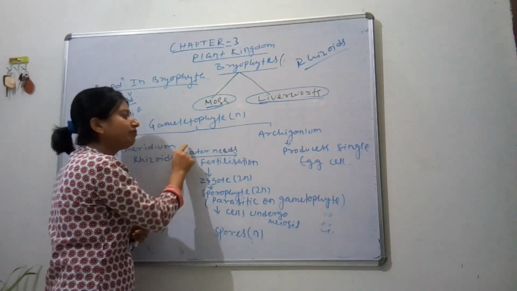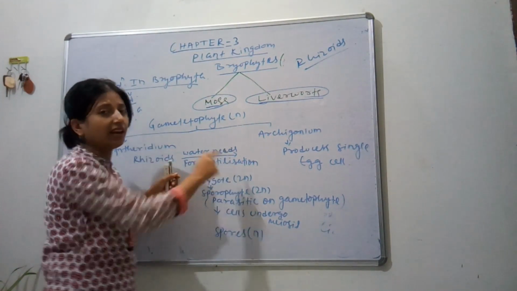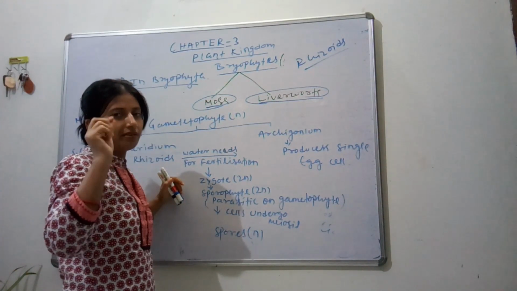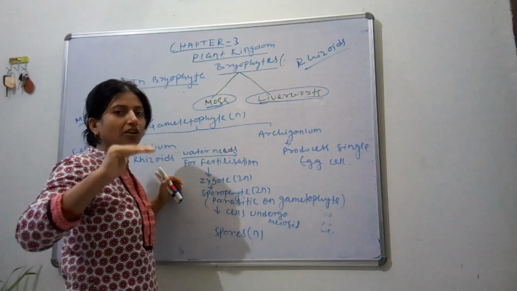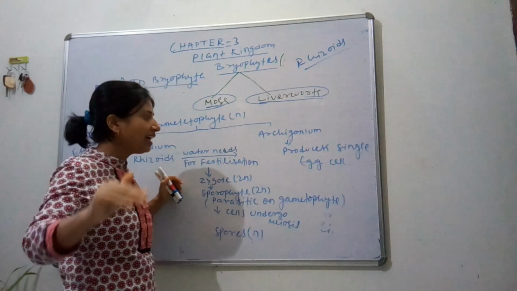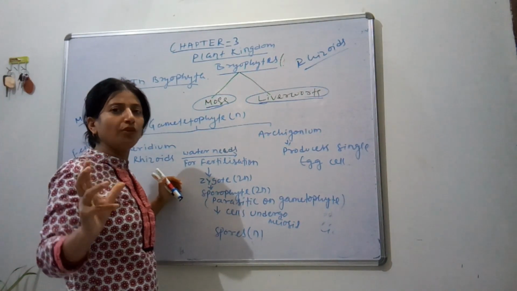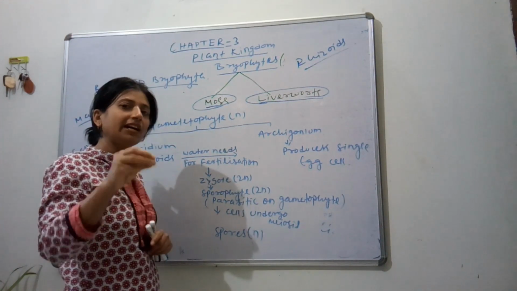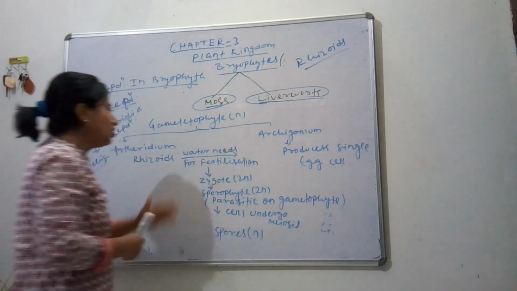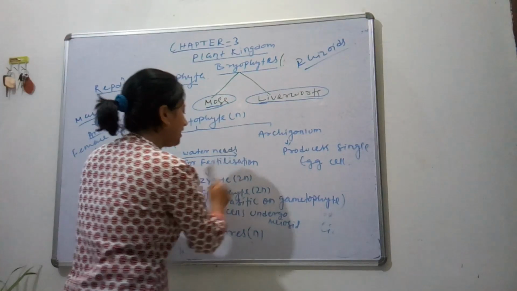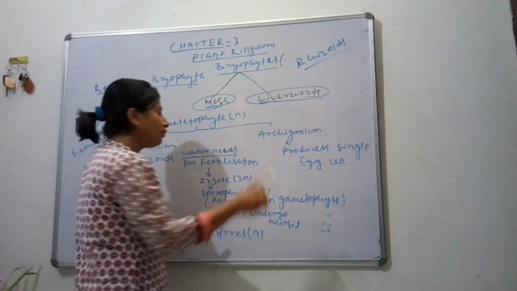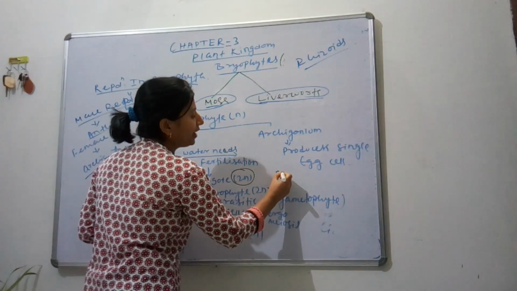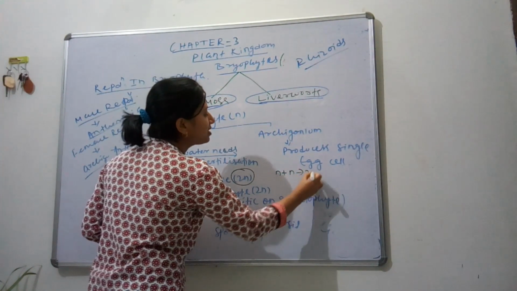I have written here that water is needed for fertilization, because the antherozoids swim by the help of the water current and go towards the archegonia, and after reaching the archegonia, fertilization occurs. After fertilization, a zygote is formed. The zygote is 2n because gametes are always haploid: n plus n forms 2n.